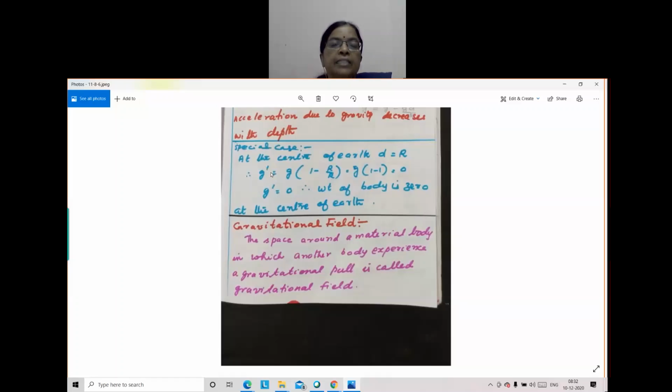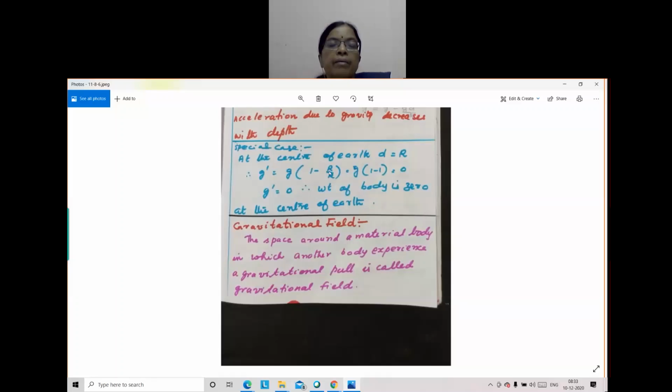What is the gravity? You see, acceleration due to gravity g minus g dash equal to g into 1 minus d by r. D is taken as capital R, radius of the earth. R by r is 1. G into 1 minus 1. 1 minus 1 is 0. So we get g is 0. So acceleration due to gravity becomes 0. Where? At the center of the earth.